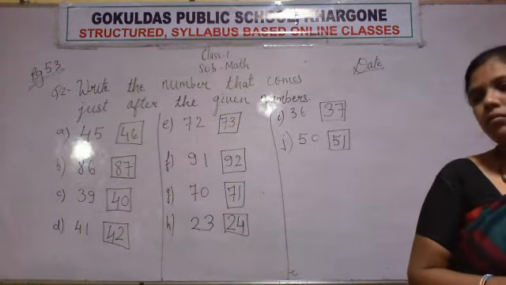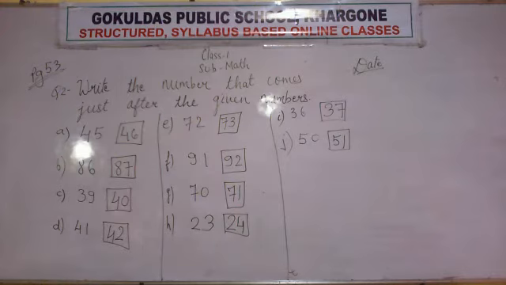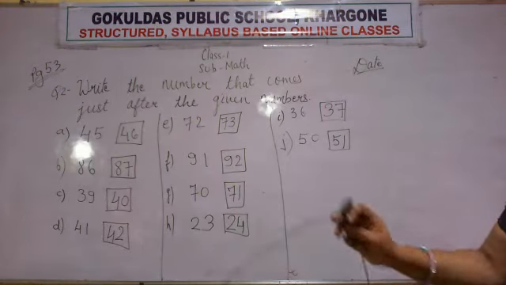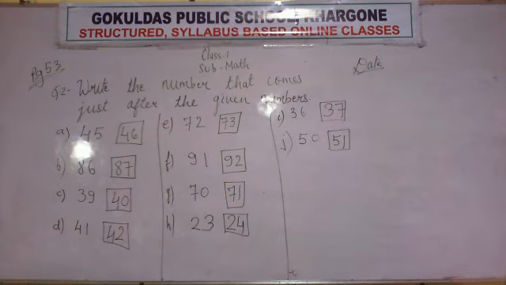Copy it fast. Now I will give you some questions on the board and you write the after number. Okay, you try to solve the question. First of all, you copy the question fast from the board.